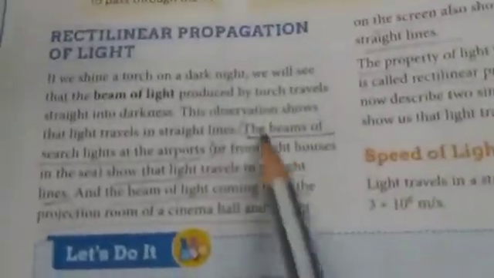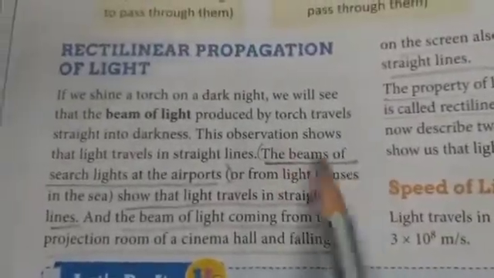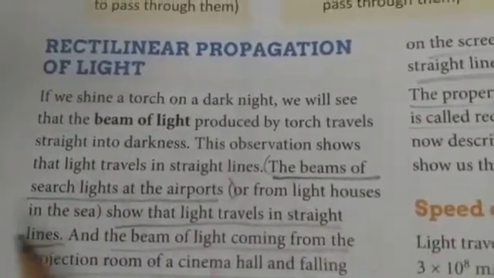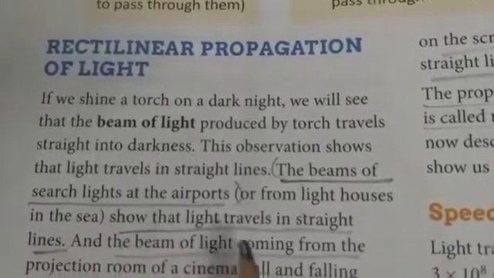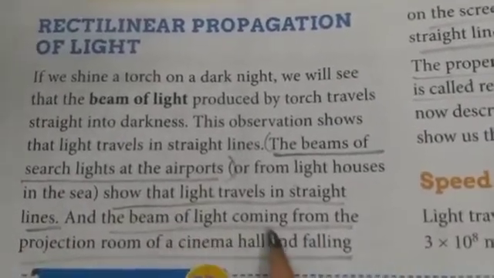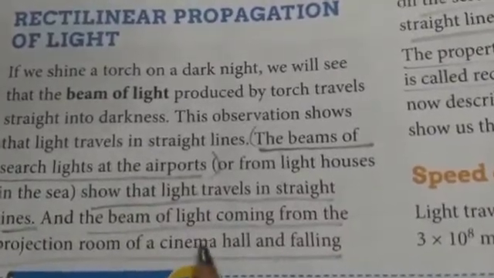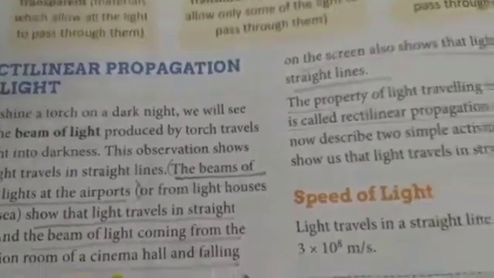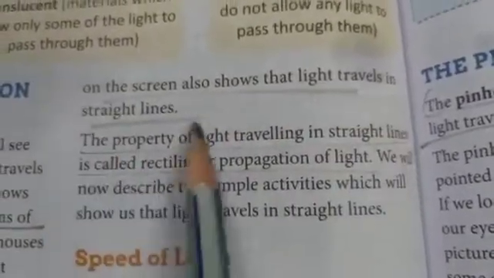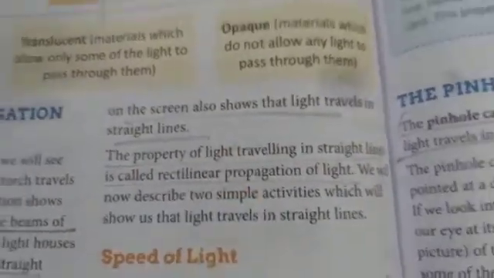Here it is written, the beam of searchlights at the airports or from lighthouses in the sea show that light travels in straight lines. Number 2, the beam of light coming from the projection room of a cinema hall and falling on the screen also shows that light travels in straight lines. So, these are the two observations. Hope you are getting the answers clearly.